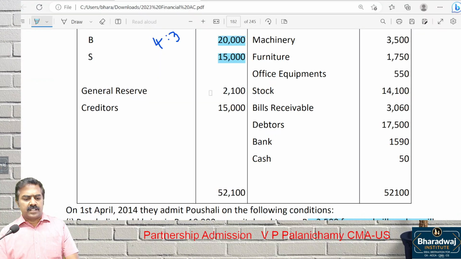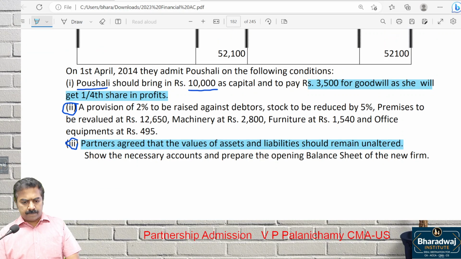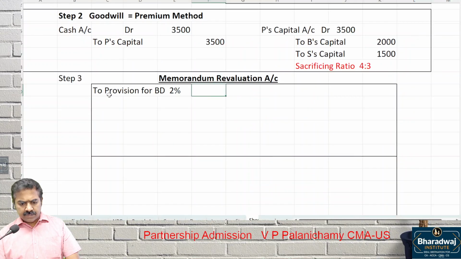This is based on adjustment number 2. To provision for bad debts, what percentage is given? 2%. How much? 2% of the debtors balance, 17,500 into 2%.